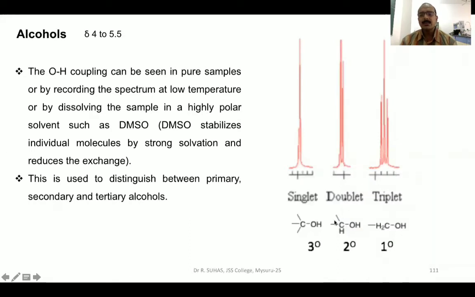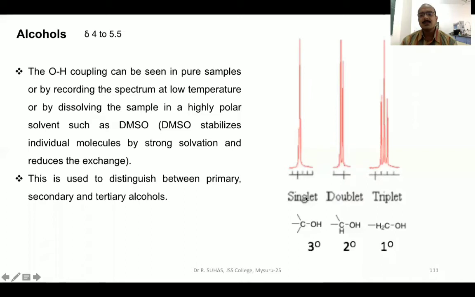Secondary alcohol, the general formula is R2CHOH. So this H will couple with CH. There is only one neighbor, n plus 1, that is 1 plus 1, 2. That means it will give a doublet in its NMR spectrum. This is the doublet. Secondary alcohols will give a doublet. Whereas tertiary alcohols, that is R3COH, do not have any neighboring proton for this OH, and hence it results as a singlet.